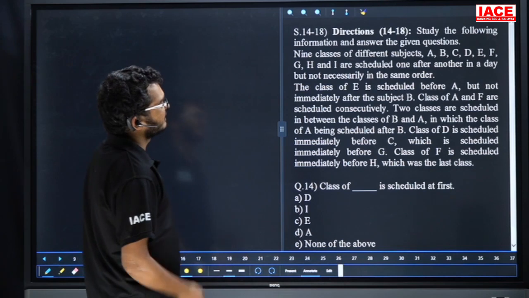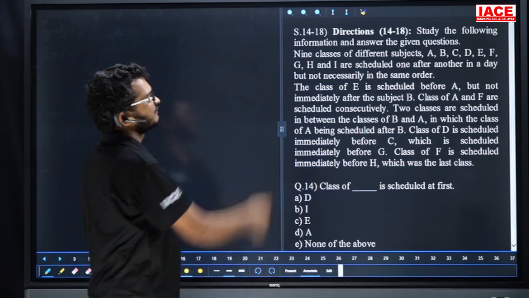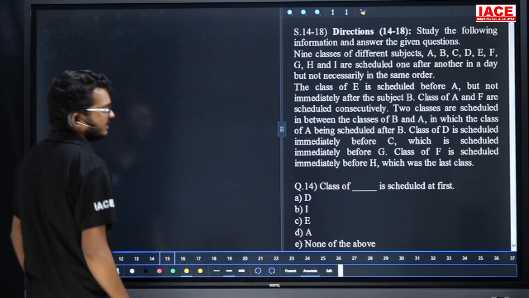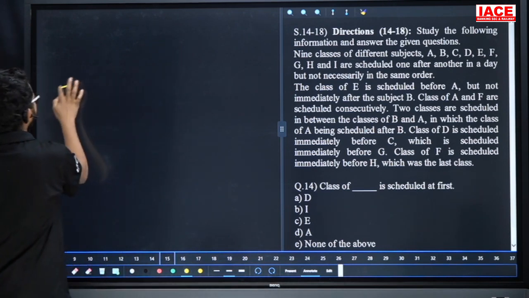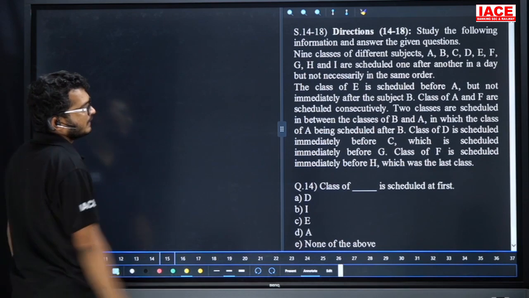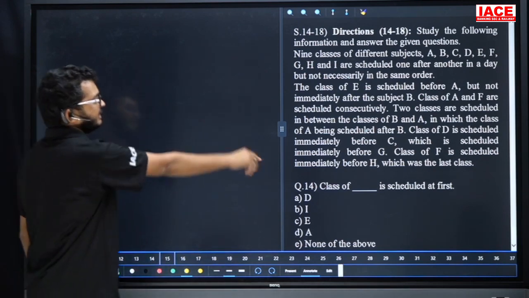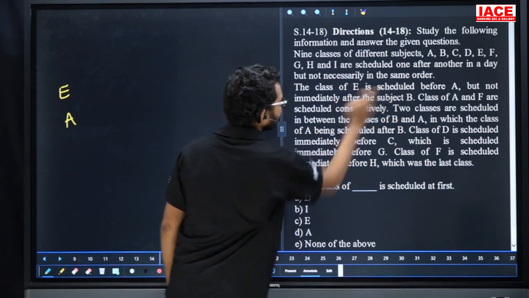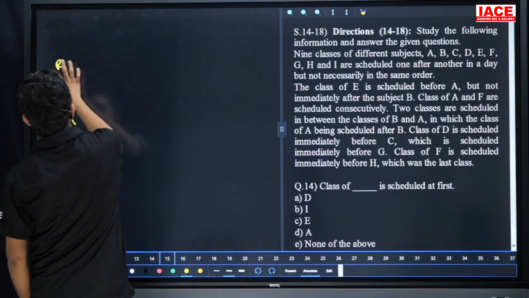9 classes of different subjects A to I are scheduled one after another, not necessarily in the same order. Class of E is scheduled before A. Friends, E is before A. We don't know whether immediate or not. But E is not immediately after the subject B.